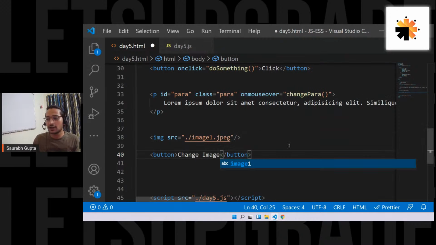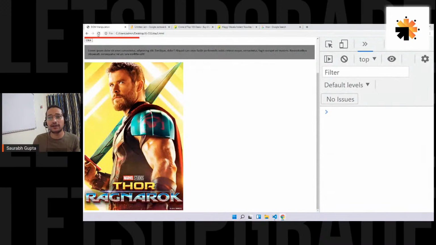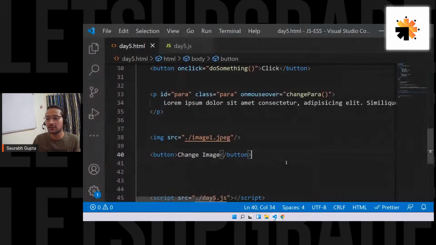Now what do I need? I have the image, I have the button, that is the event handler. Now I need to create the event listener. I have the image and this change image button as well. Now I need to create the functionality that will be performed when I click on this button, and that will also change the image. So let's do that.